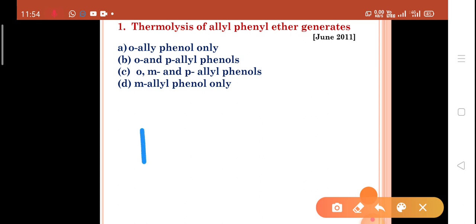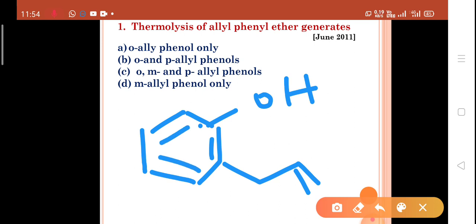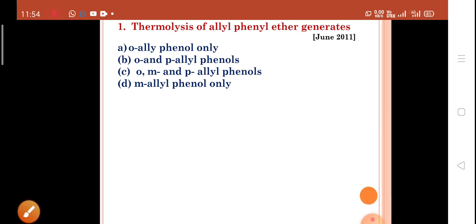So the product is like that. Answer is ortho-allyl phenol.